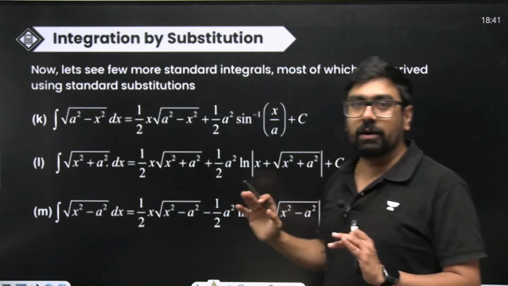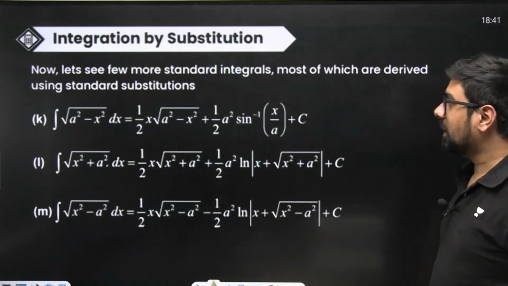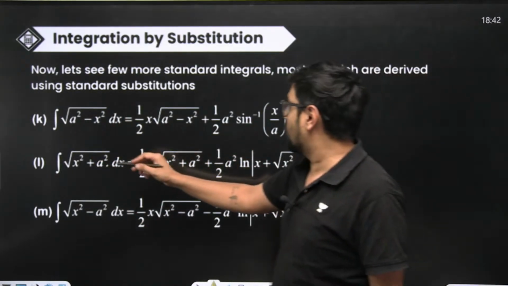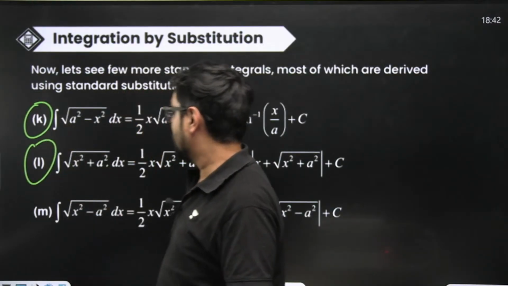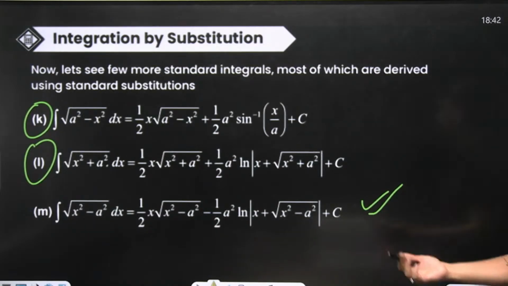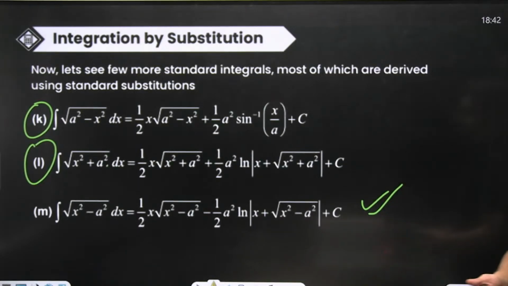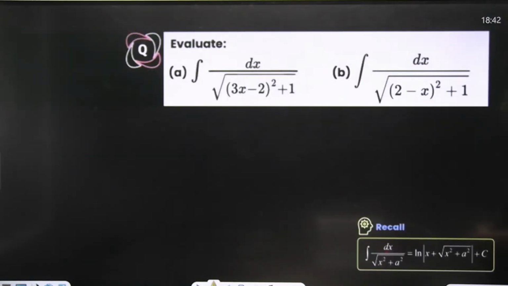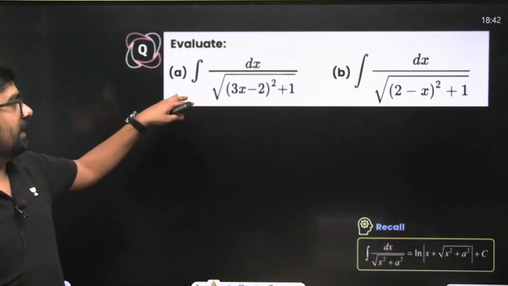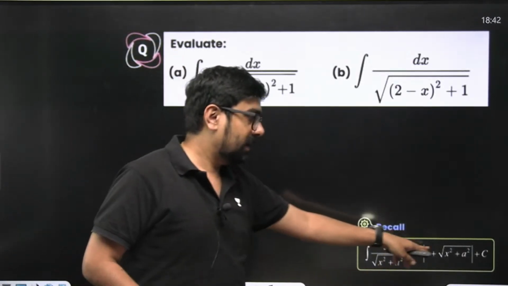So yes, there is a long list of standard integrals which you have to remember. There is no other way. Directly, not in the denominator, if you have square root of a square minus x square, this is very, very important. Many times you'll get to use these two. Even this one also, there is no harm in memorizing all of these. Okay, let's see how useful they will be. Without them the question can become very long. Here if you go on substituting and solving, the question can become long. If you directly remember this formula, then how simple it is.